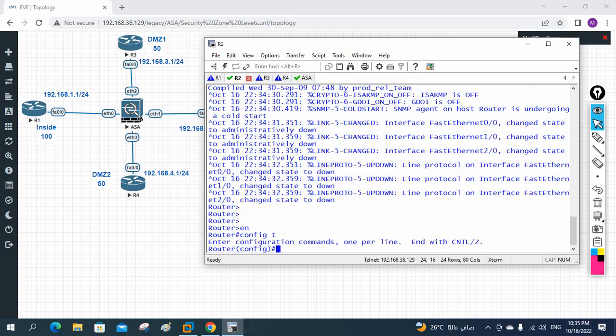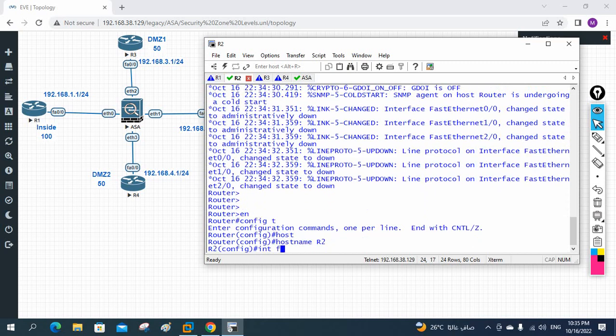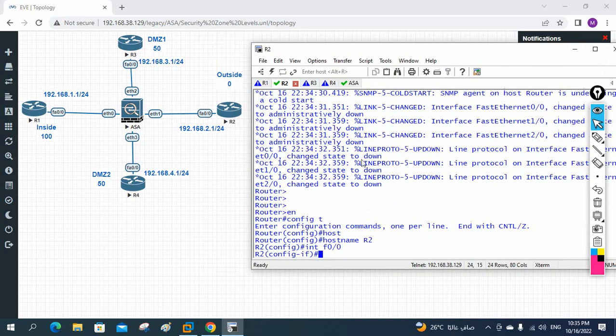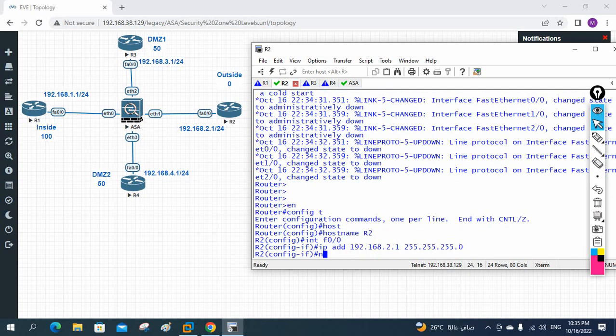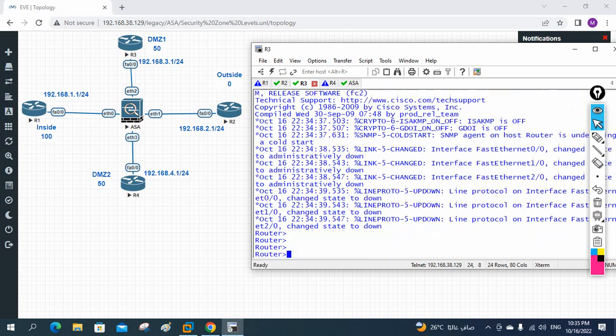Enable, config t, host name R2, interface fast Ethernet 0/0. Let me check what is the interface. This one 0/0. IP address 192.168.2.1, 255.255.255.0. I will write here no shut. I done for R2. Let me go and do for R3.